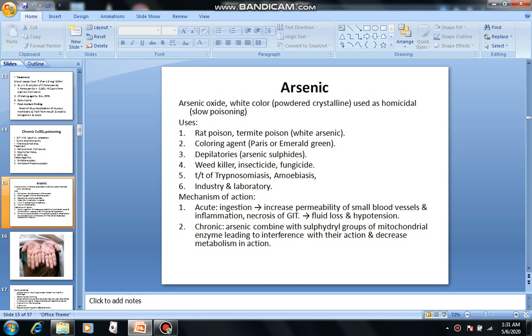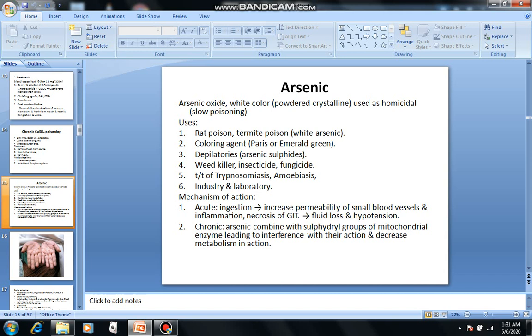It can also be used as a coloring agent, such as Paris green or emerald green. It can also be used as a depilatory, arsenic sulfides. This is also used as a weed killer, an insecticide, and a fungicide. Arsenic was also used in the treatment of trypanosomiasis and amoebiasis, and in different industries and laboratories.